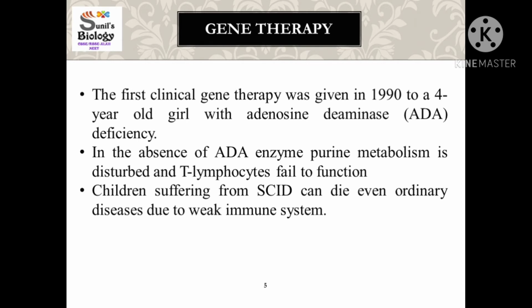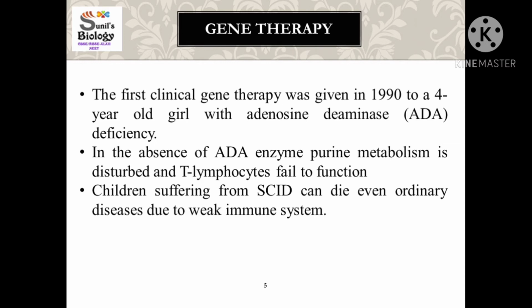Now the question comes, in SCID due to the deficiency of ADA gene, what happens? Actually the ADA gene is responsible for the production of ADA enzyme, adenosine deaminase enzyme, which is involved in purine metabolism. If a person has an abnormal or non-functional ADA gene, then an abnormal enzyme or no formation of the enzyme will be there, which affects the purine metabolism. And due to the disturbance of the purine metabolism, what happens?